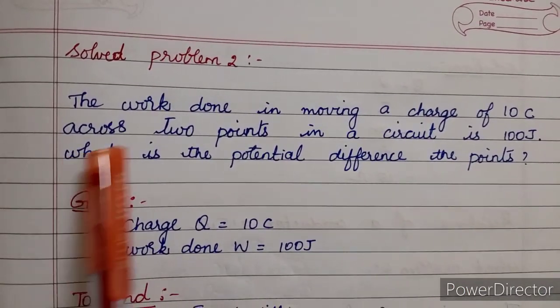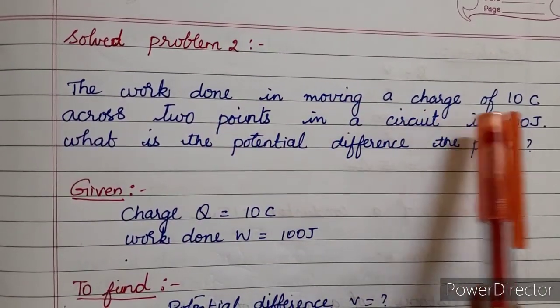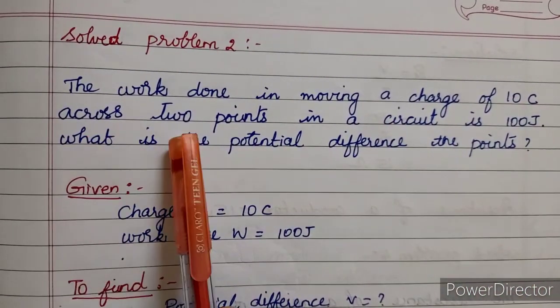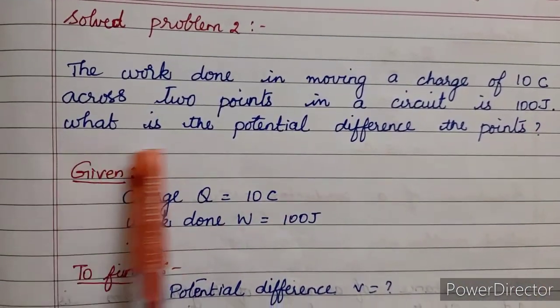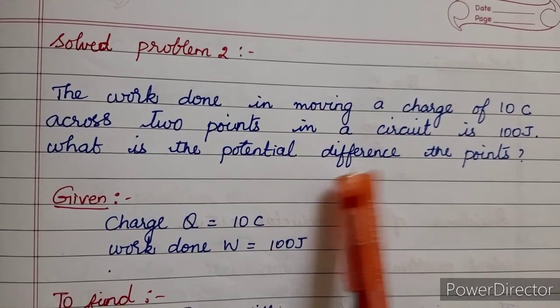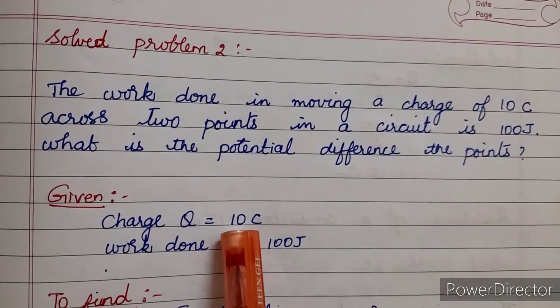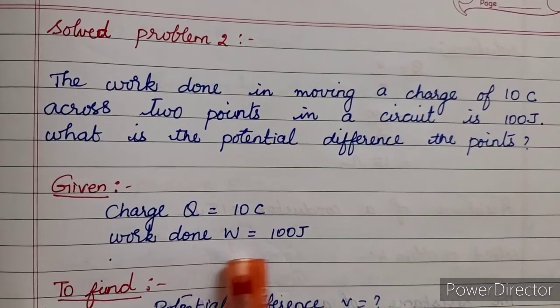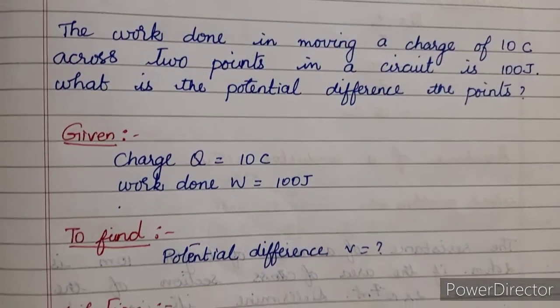Now let's move into the second problem. A work done in moving a charge of 10 coulomb across 2 points in a circuit is 100 joules. Now what is the potential difference? What we have to find out is the potential difference. Charge is given and the work done is given. Charge is given as 10 coulomb and the work done W is equal to 100 joules. We have to find out the potential difference.